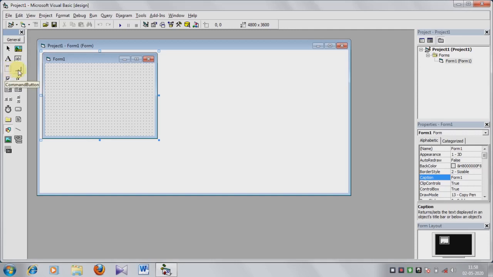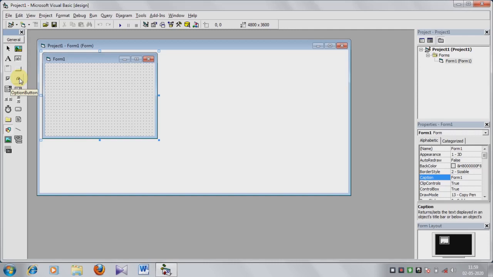Then command button. It is used to carry out a specified action when the user chooses it. And then checkbox. It displays a true or false, or yes or no option. And option button. Option button creates a radio button. That means you can select any one option from it.